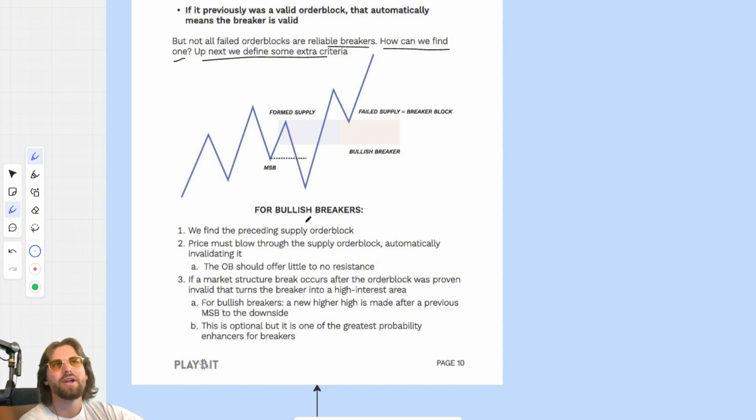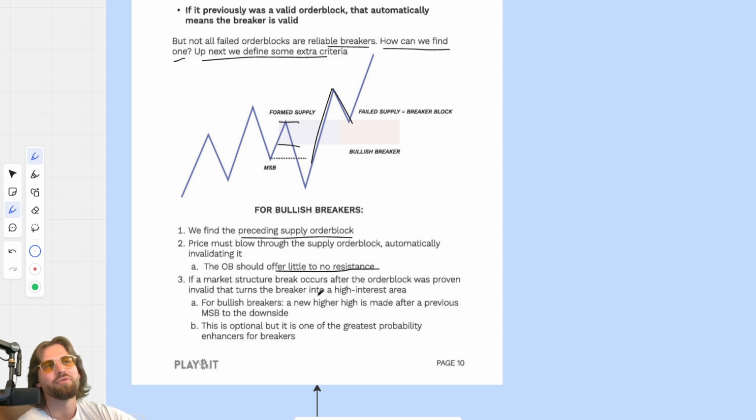So for bullish breakers, we find that preceding the supply order block is what needs to start. Price must blow through the supply order block, automatically invalidating it. It must blow through it like this. So here's the order block. It must blow through it immediately, and if we get a retest, even better. The order block should offer little to no resistance.